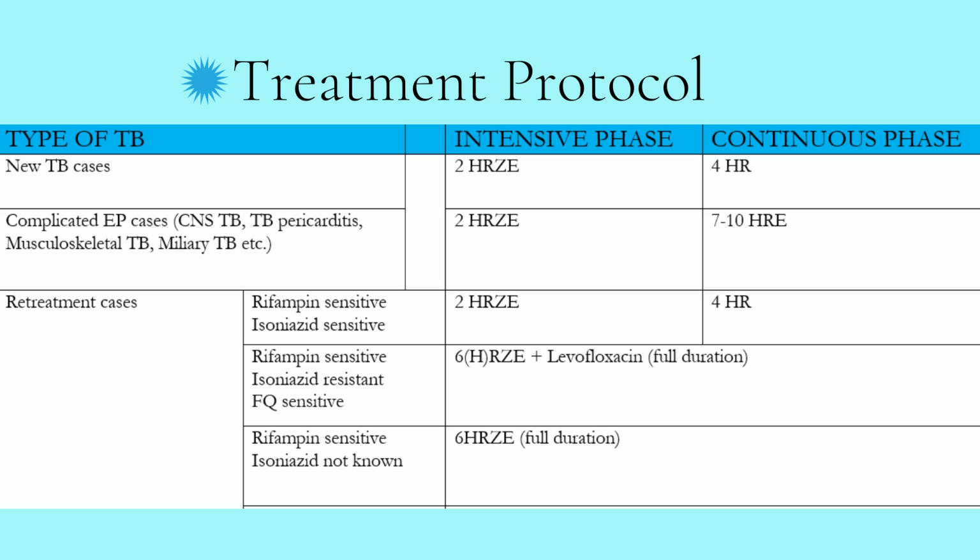Now, if the patient is rifampin sensitive and the status of isoniazid susceptibility or resistance is not known due to the unavailability of LPA, then we should give 6 HRZE for the full duration, that is 6 months, but we need not give levofloxacin. So this was the treatment for the new TB cases and retreatment cases for the drug susceptible TB. But the treatment protocol for the multi-drug resistant TB and the extensively drug resistant TB is different, and we'll talk about that in the next video.